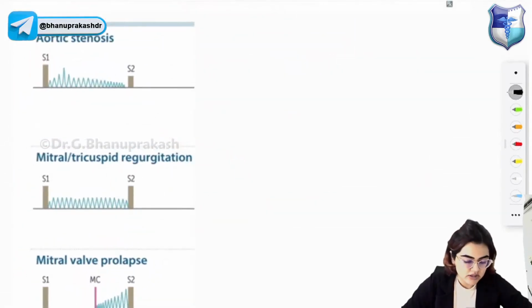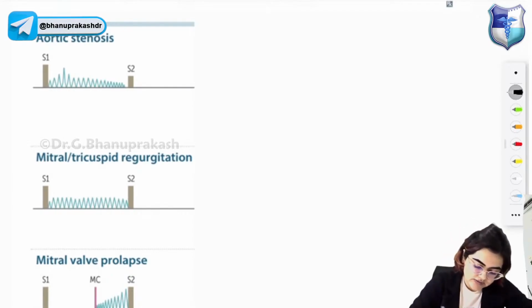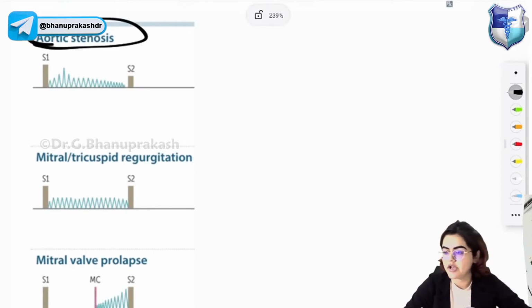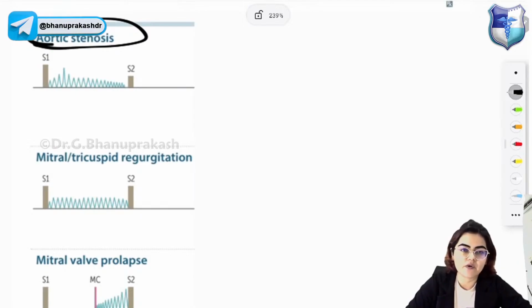Now, let's just move to the different murmurs. Okay, let's just look at the different murmurs and how they sound. So this is aortic stenosis murmur. I'll come to the part of aortic stenosis and everything. So heart murmurs, let's just revise.